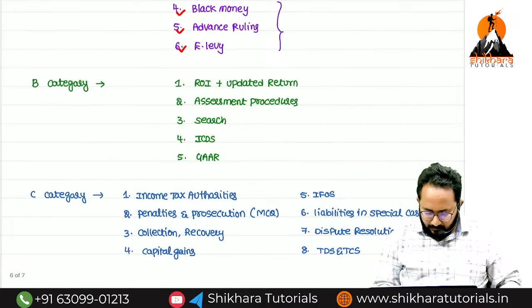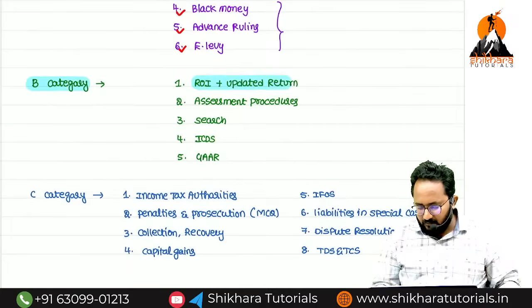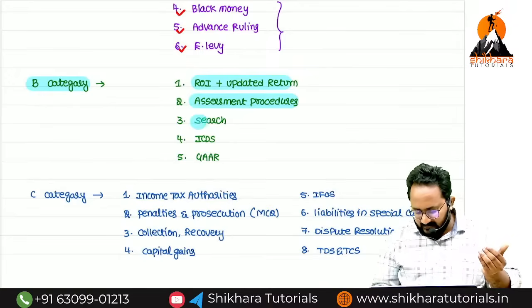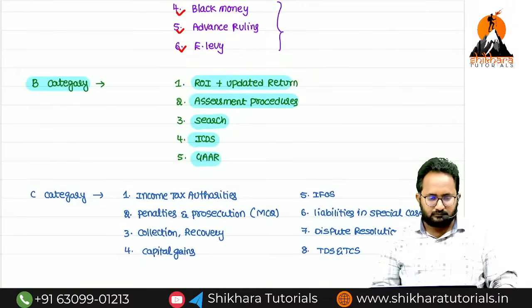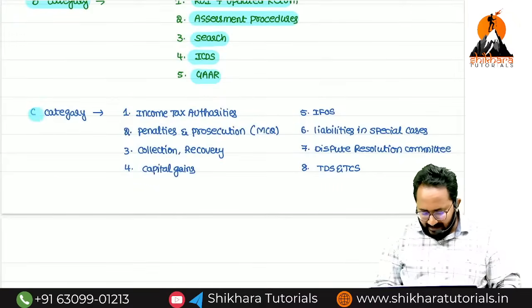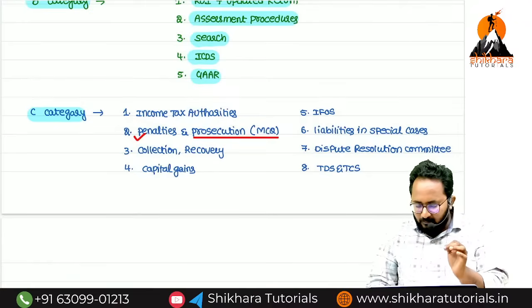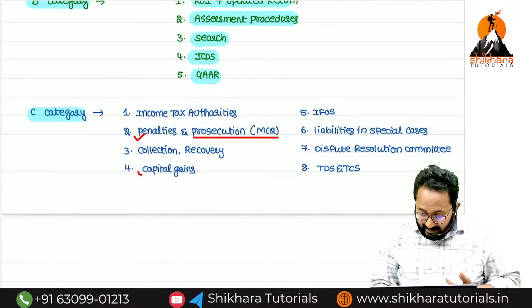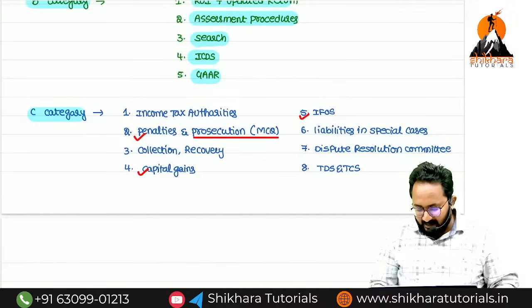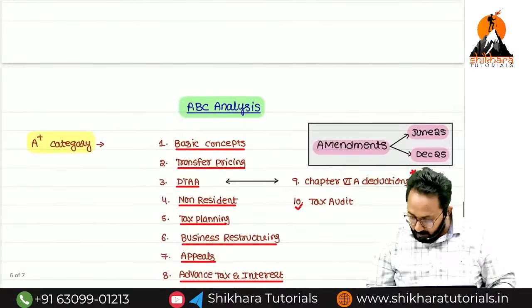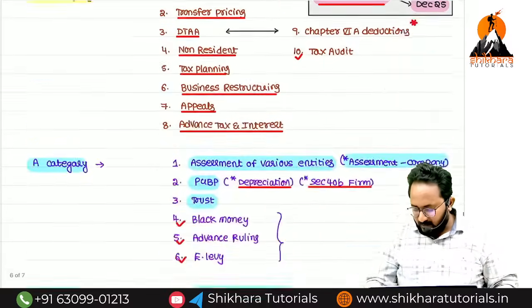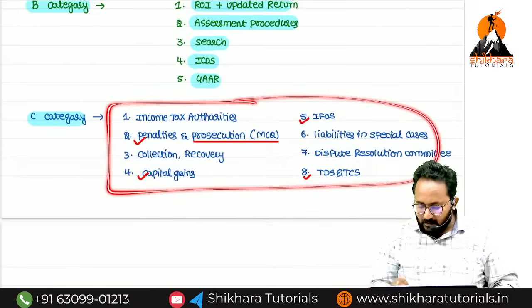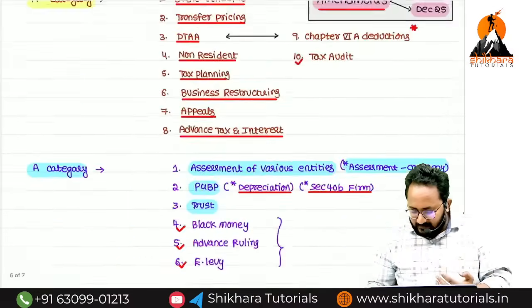Next, B category: return of income along with the updated return, assessment procedures, SETch, ICDS, GAAR. C category, if you haven't time, just refer. But penalties and prosecution, important provisions I will give you; within that, you have to prepare for MCQ purposes. Remaining things, if you ignore them, it's okay. But remember, capital gain related amendments, income from other sources related amendments, TDS and TCS related amendments, you have to refer. Even though these chapters are in the C category, whatever amendments are there for these chapters, definitely you have to refer.